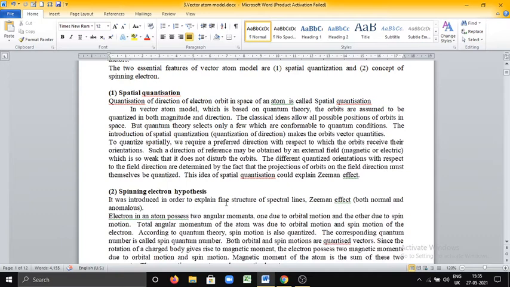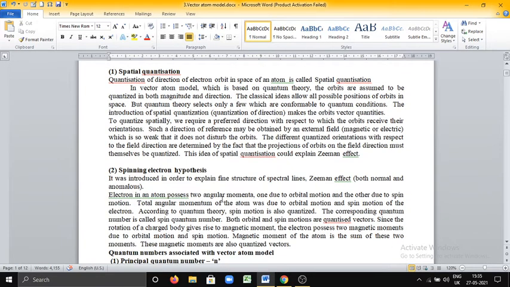Another essential feature of the vector atom model is the spinning electron hypothesis. This concept was introduced to explain the fine structure of spectral lines. What do you mean by fine structure? We already know that Bohr's atom model fails to explain why there are more than one line in the hydrogen spectrum.